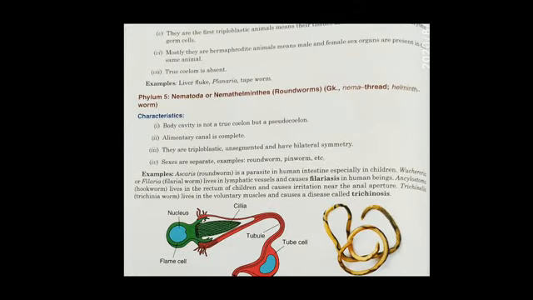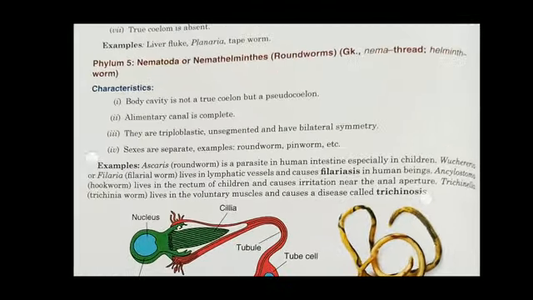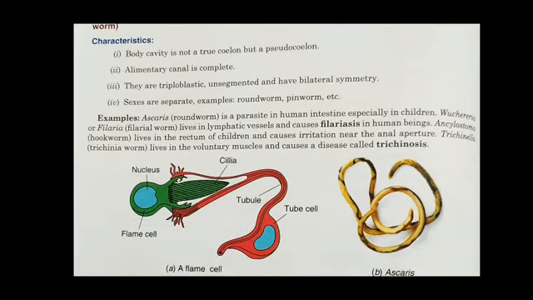The example of phylum 5 is Nematoda or Nemathelminthes, which are roundworms, which means thread-like. Their body cavity is not a true coelom but a pseudocoelom, which means it's not complete.